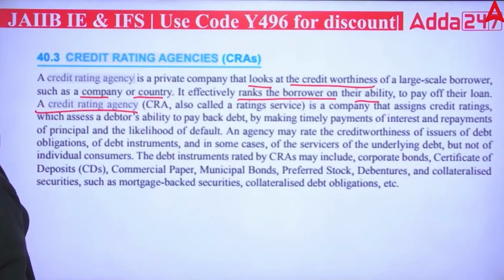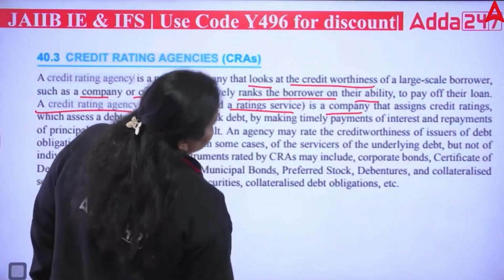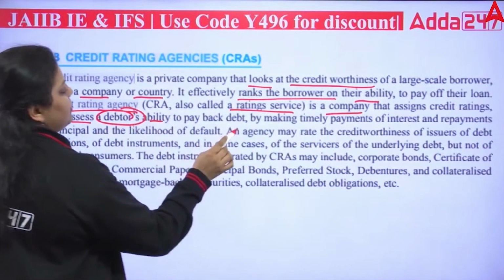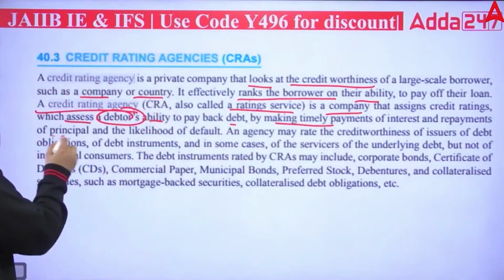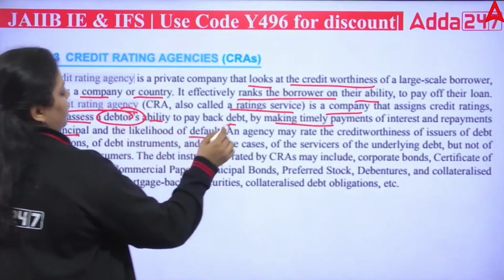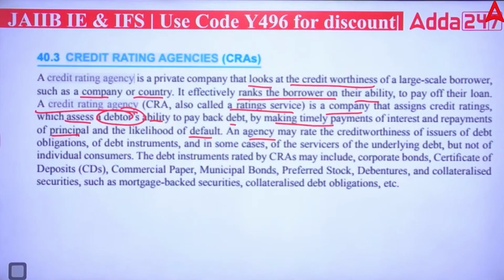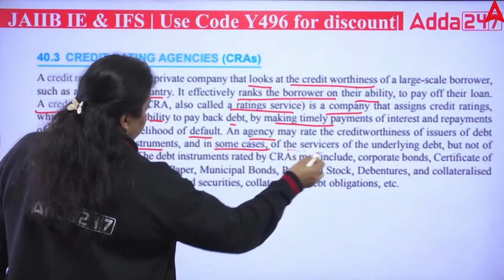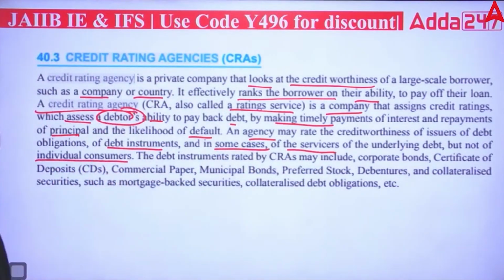A credit rating agency, also called a rating service, is a company that assigns credit ratings, which assess a debtor's ability to pay back the debt by making timely payments of interest and repayment of principal, and the likelihood of default. An agency may rate the creditworthiness of issuers of debt obligations, of debt instruments, and in some cases of the servicers of the underlying debt, but not of individual consumers.